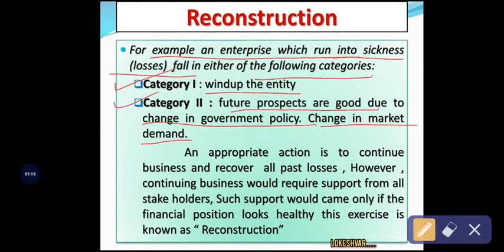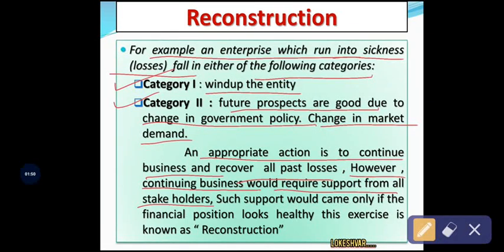Okay, see, an appropriate action is to continue business and recover all the past losses. Now the company has two options here. One, an appropriate action can be taken by the company to run the business continuously for a long period of time. That is the first option available to the company. And the second option, recovery of all the past losses. However, continuing the business would require the support of all stakeholders.